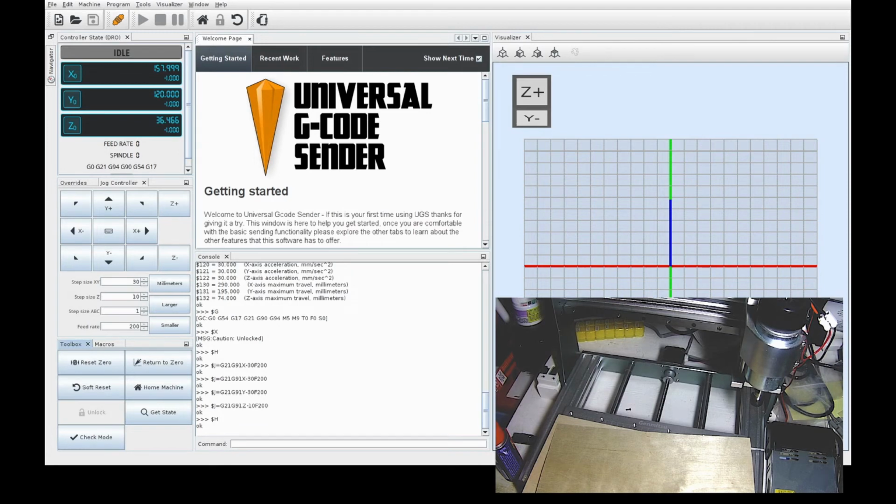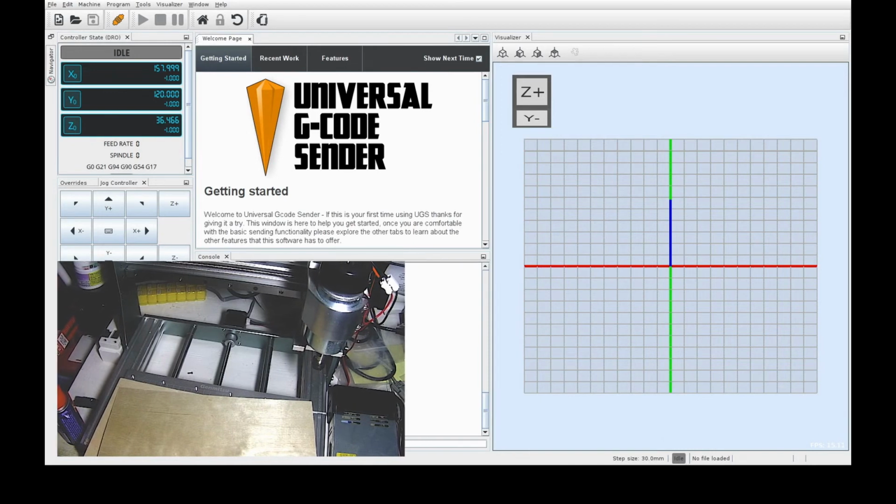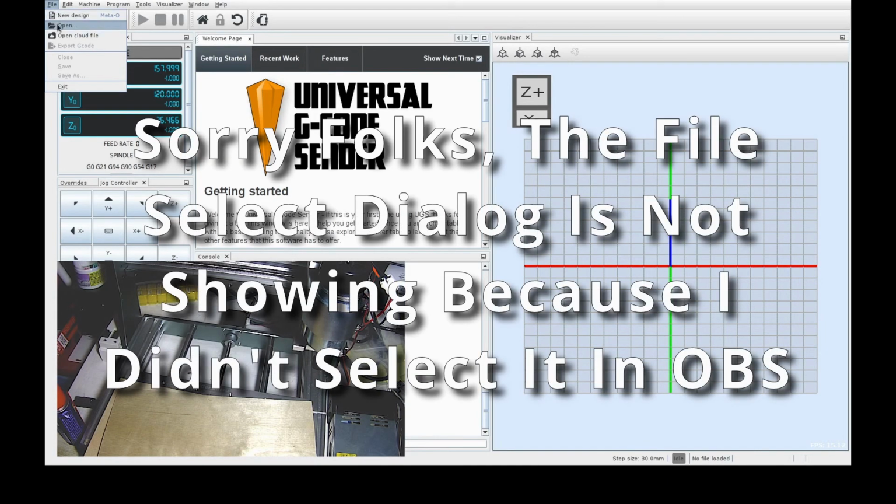Now I am just going to move this over because we want to be able to see the file. Let's just pick the dragon.